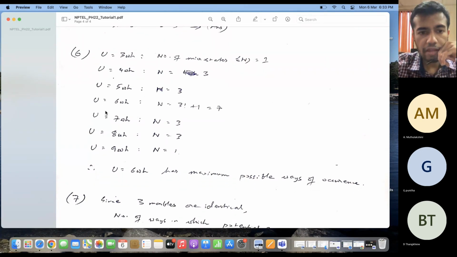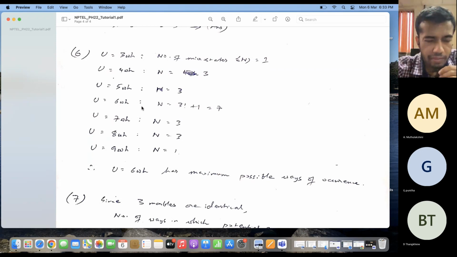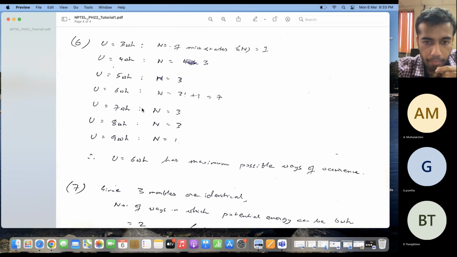So the value of U equal to 6 Wh can be possible in 7 different ways. So it has the maximum possible number of ways of occurrence, or this potential energy has the maximum number of microstates. Okay, so this is the potential energy which maximizes the entropy of the system, right?